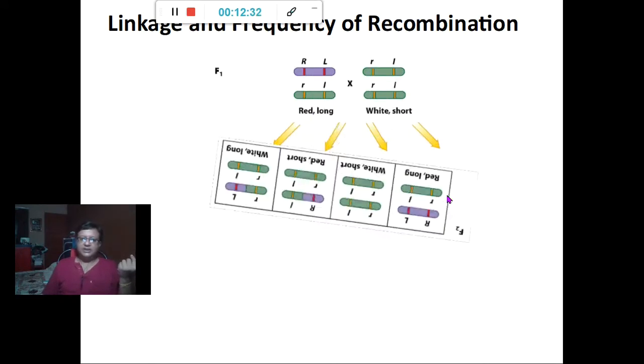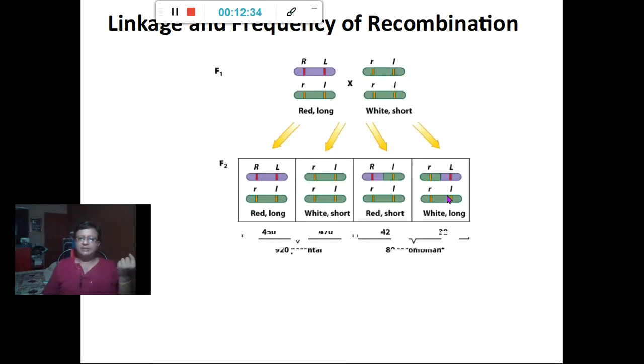So when such a cross has been done, you find the parental ratio. This type of cross is known as a test cross. What you find here is 920 parental forms in comparison to 80 in the recombinant form. This is just an example. It can be different for different genes.